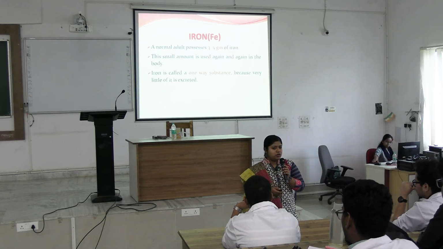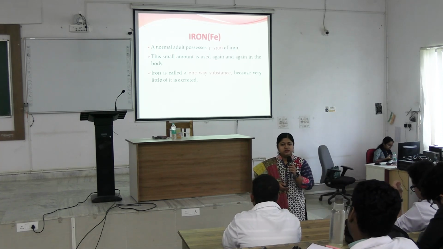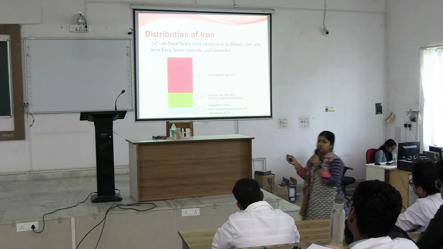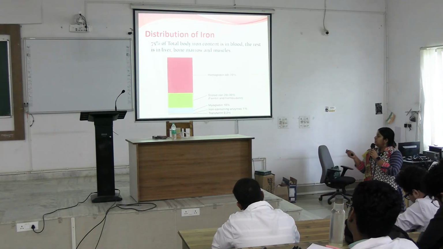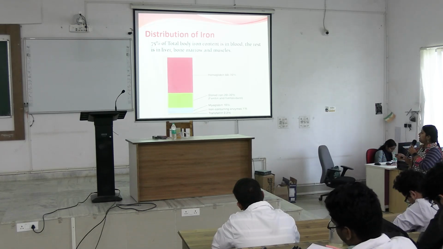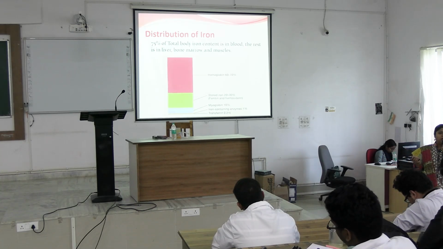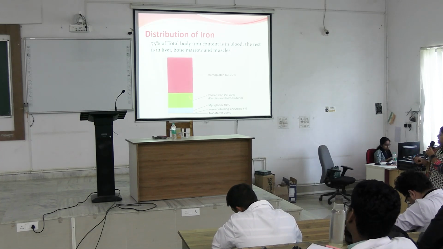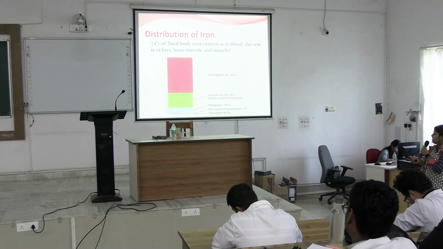Any kind of blood loss can lead to loss of iron, because of the distribution of total iron. 75% of body iron content is in hemoglobin, or our blood contains 75% of the total iron, and the rest is in ferritin and hemosiderin.